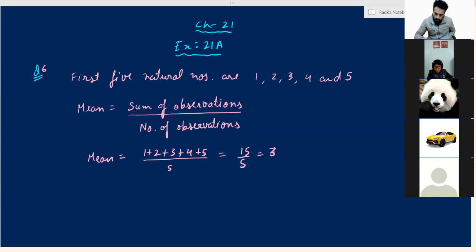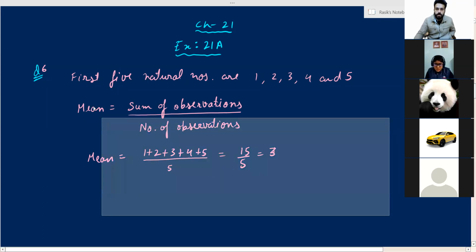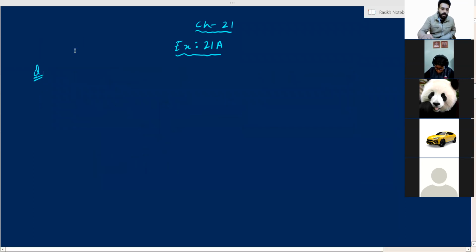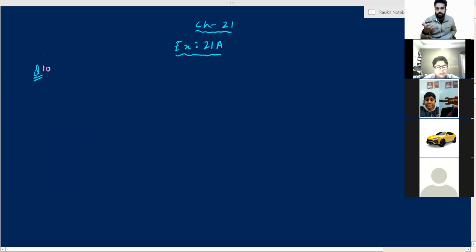Sir, these questions are very easy. Beta, please don't do silly mistakes. You all know the concept. You all know how to do it. You all know the formula. Everything you know. You are using the concept also very nicely. But if you do some silly mistake, then what is the use? You will lose marks if you do silly mistakes in the exam. Sir, answer is 17.5. Yes, 17.5 is the answer.